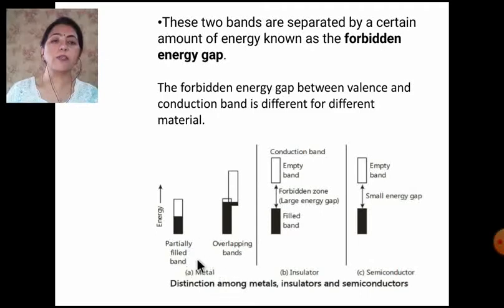This figure is for metal, and here you can see that the valence band and the conduction band are overlapping each other. This is the diagrammatic representation for the insulators. Here you can see the size of the forbidden zone. It's so large here in the insulator, so it will be very difficult for these valence band electrons to jump to the conduction band. And in the semiconductors, the size is intermediate as compared to the metals and insulators, so they need some thermal energy, and the electrons can move from the valence band to the conduction band.